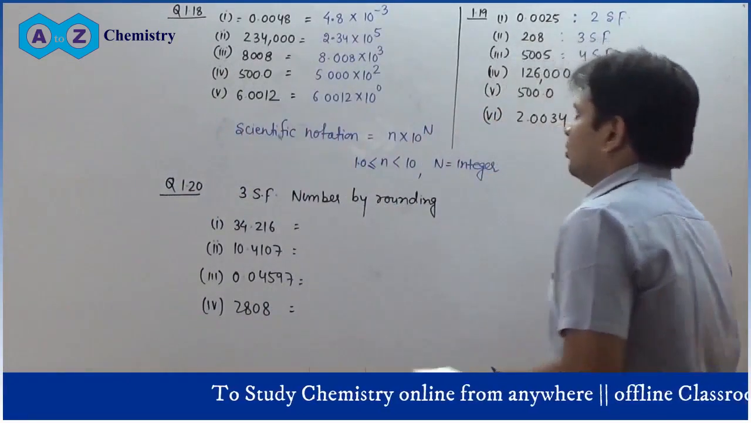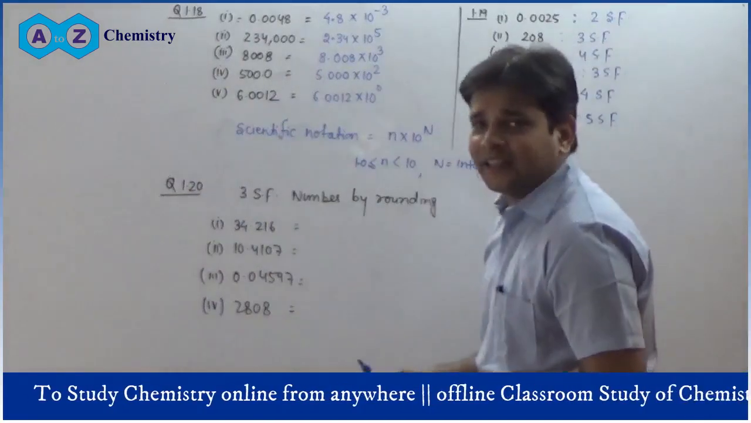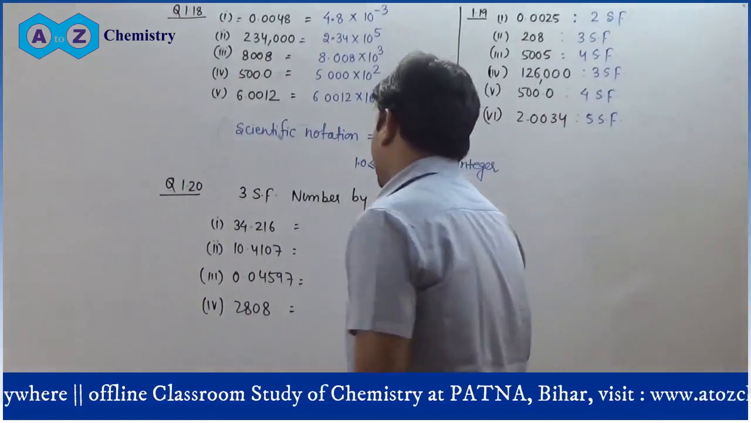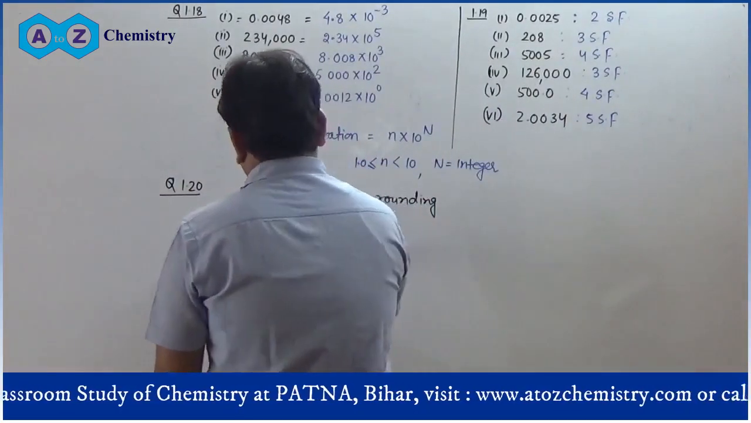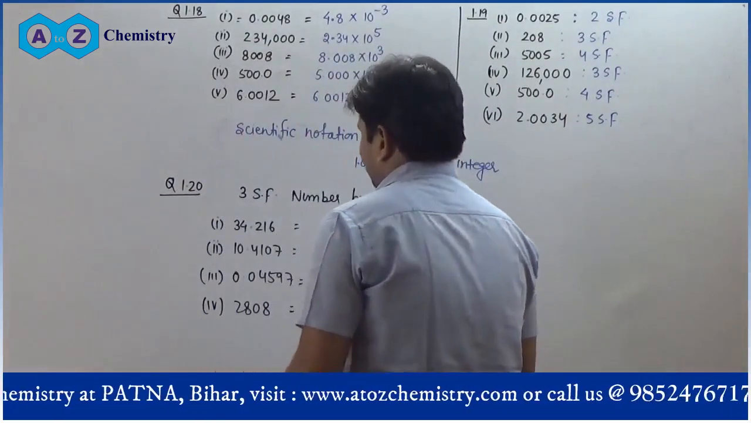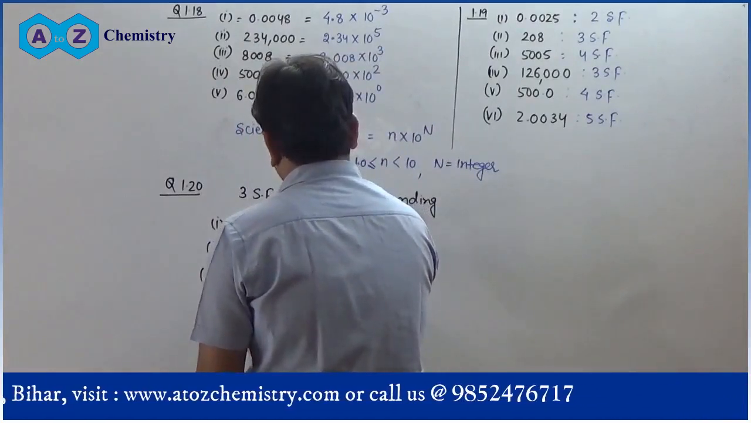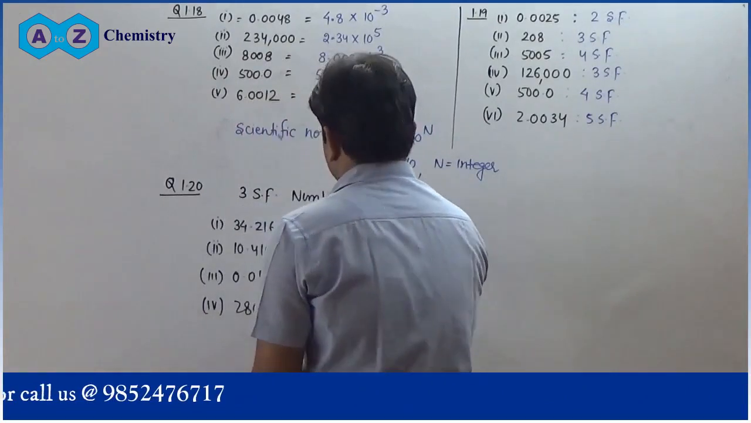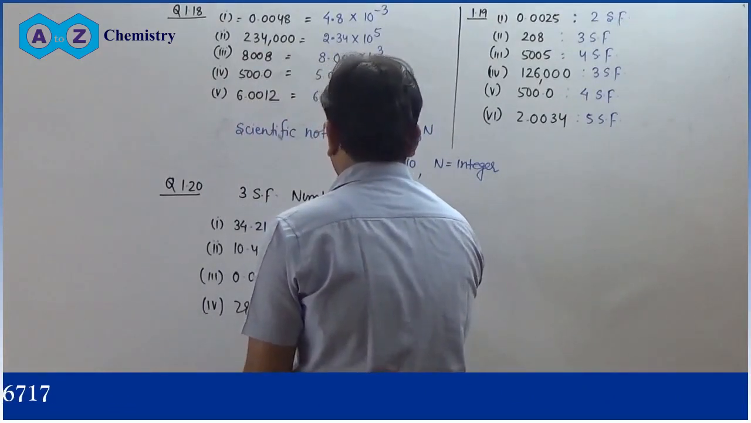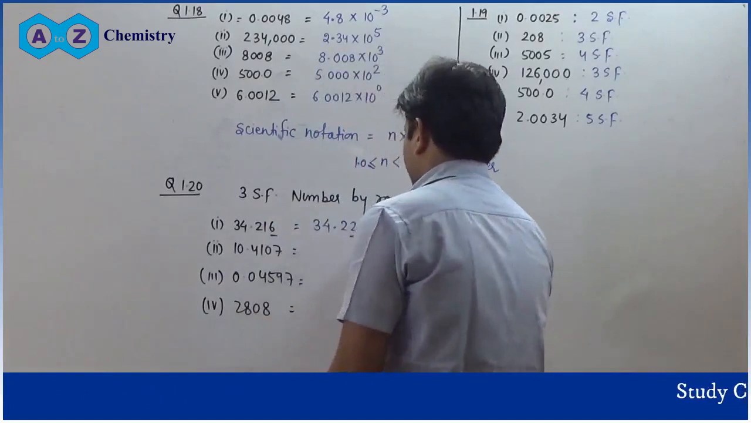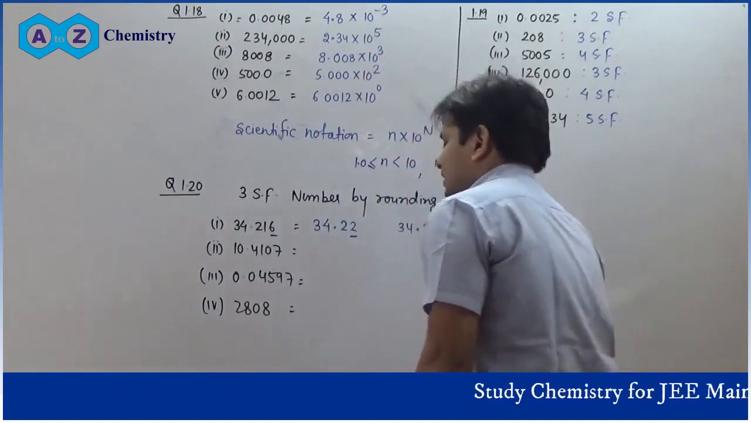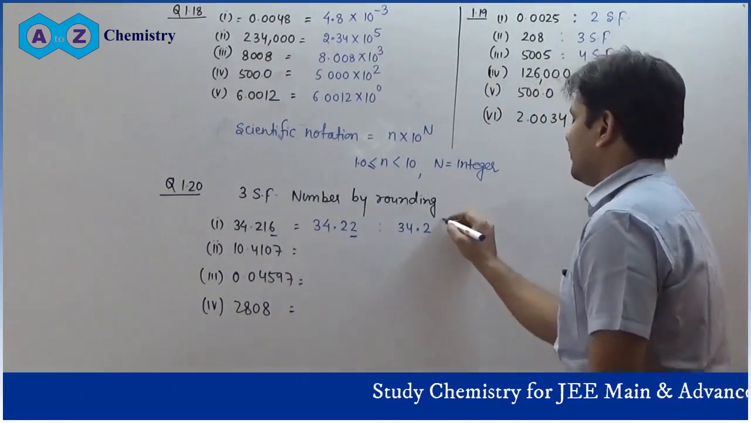We have to round these numbers and limit them to 3 significant figures. Rounding is done one digit at a time. So you have to round the 6. If you round 6, the previous number will be increased by 1. Now this has 5 digits, so you can round it as 34.2. This is the correct rounding. You have 3 significant figures here.